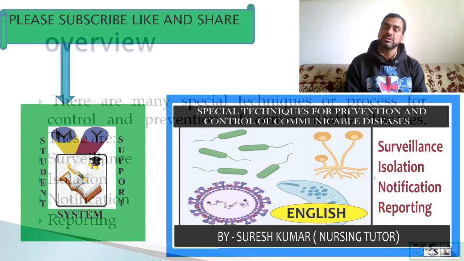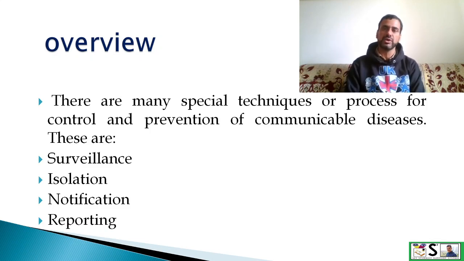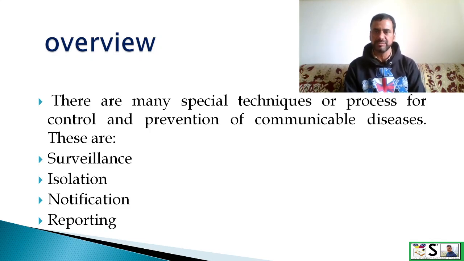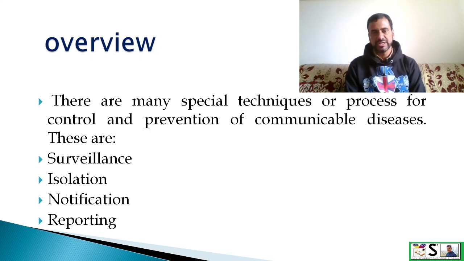When we think about prevention and control of diseases, there are a lot of systems by which we try to control and prevent communicable diseases. Some of them, which are very important, are surveillance, isolation, notification, and reporting. In today's lecture, we will discuss these techniques.